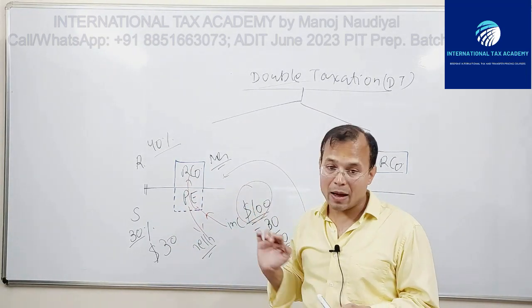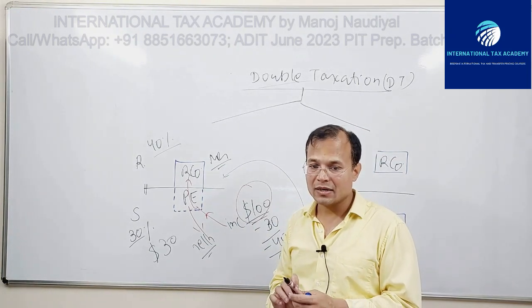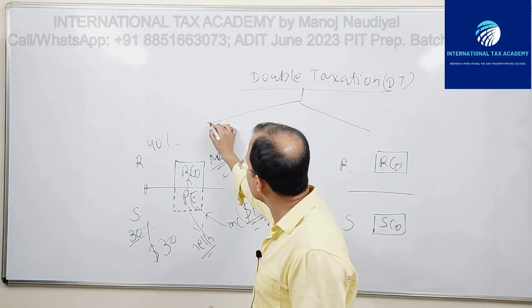When this sort of situation happens, this double taxation is known as juridical double taxation.